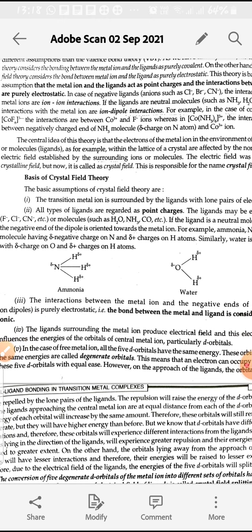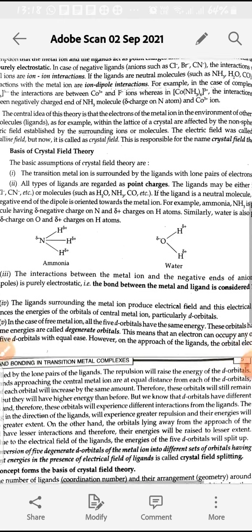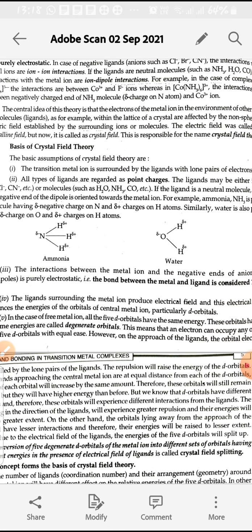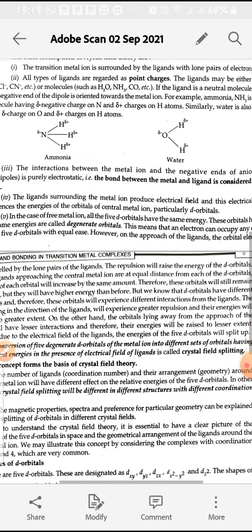Firstly, the main basis of crystal field theory. First basis: the central transition metal ion is surrounded by ligands that have lone pairs of electrons. Second point: all types of ligands act as point charges, and there will be two types of interactions, ion-ion interactions and ion dipole interactions.